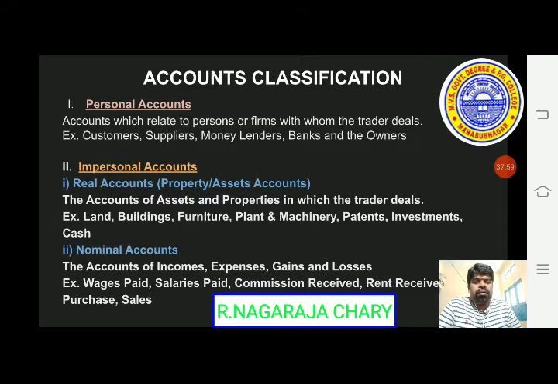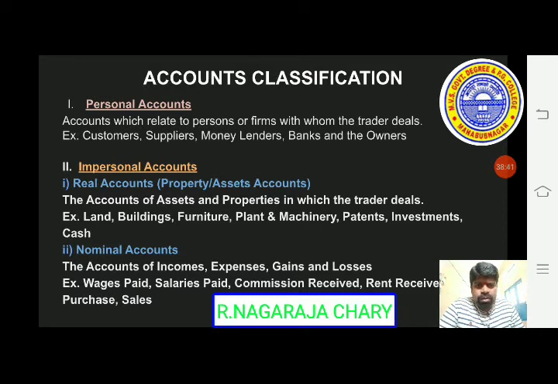The other one is impersonal accounts. In impersonal accounts, we have 2 types of classification: real accounts and nominal accounts. Real accounts are known as property or assets accounts. So the accounts of assets and properties in which the trader deals. The business organization deals with property and assets, and those transactions come under real accounts. Example: land, buildings, furniture. Whatever assets we have are recorded with the help of real accounts.